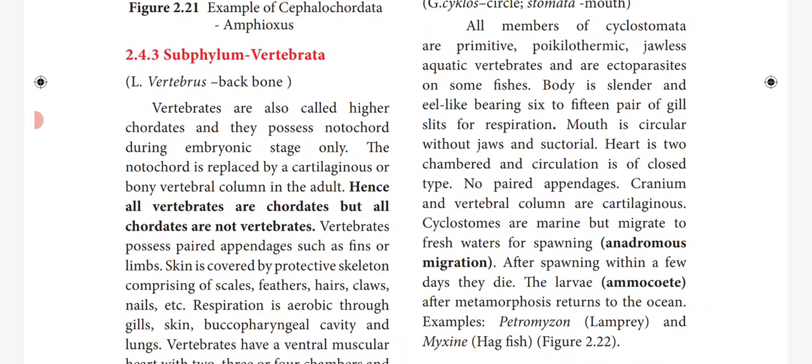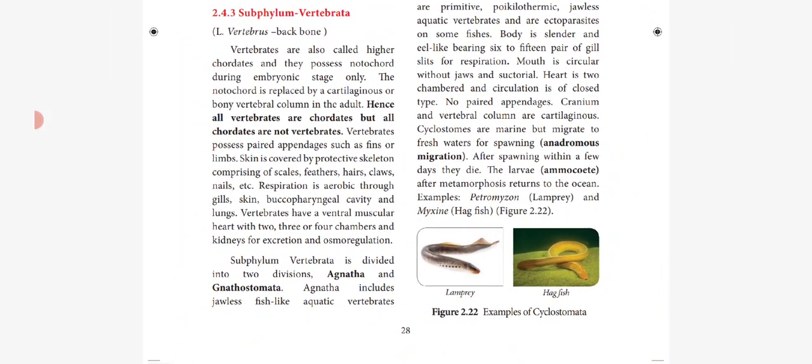So the unique features are these animals possess notochord during the embryonic stage, and later this notochord is replaced by a cartilaginous or bony vertebral column. All vertebrates are chordates, but all chordates are not vertebrates, and they possess paired appendages such as fins or limbs, and skin is covered by protective skeletons such as scales, feathers, hairs, claws, nails, etc. Respiration is by skin, gills, buccopharyngeal cavity and lungs.